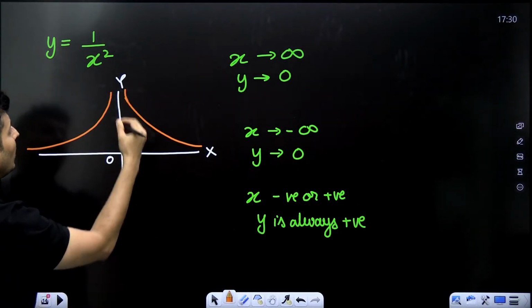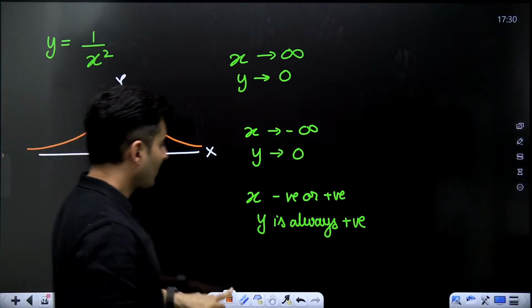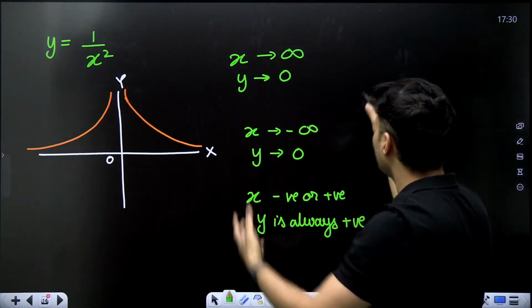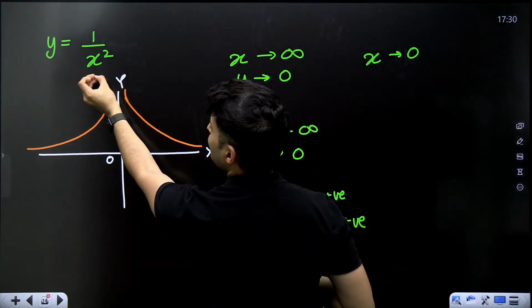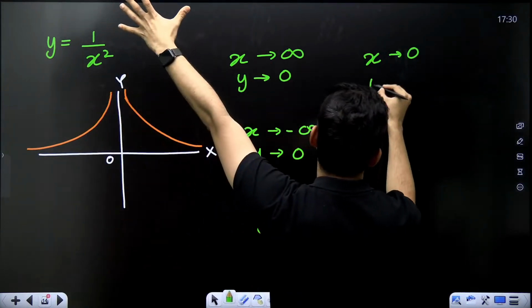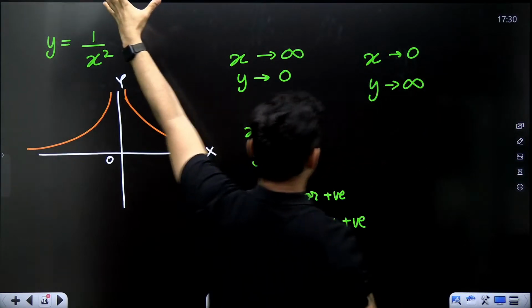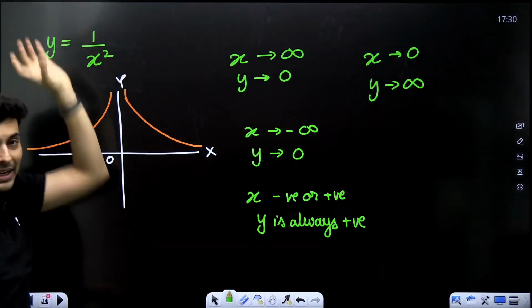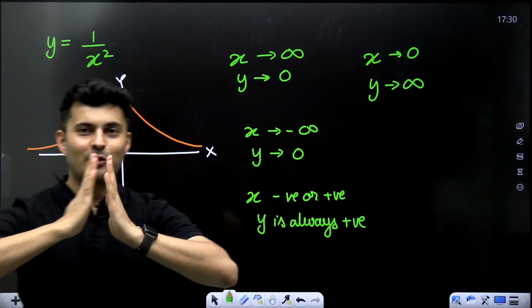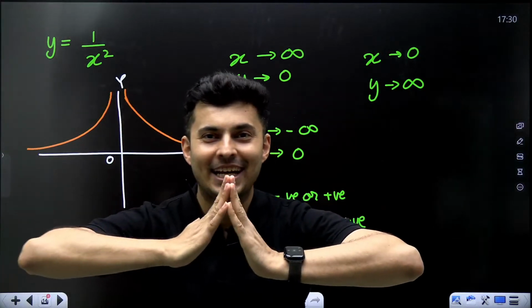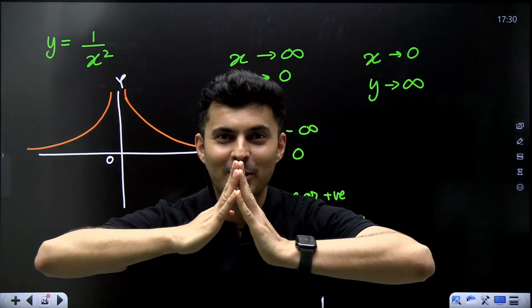Now how do I know it goes up over here? Think, if x becomes very small, then y becomes very, very large. Hence I know the graph will look like this. So it is like folding hands. It's like a folding hands equation.